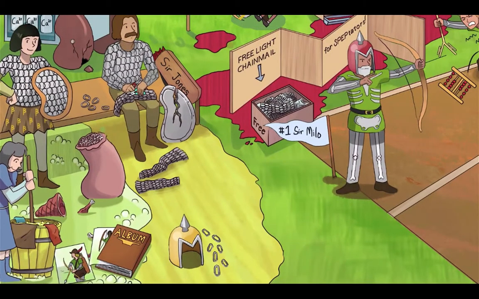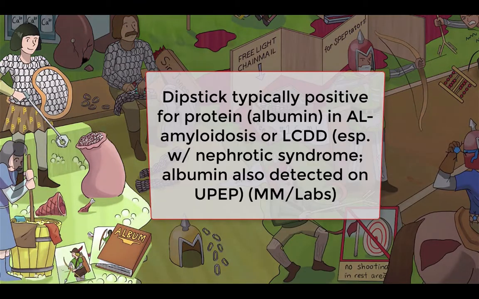Let's put this all together and diagnose a few of the renal syndromes we introduced earlier. First of all, rising creatinine should clue you into some kind of renal injury. On urinalysis, AL amyloidosis and light chain deposition disease typically present with a markedly positive dipstick for protein, which should be expected since both of these diseases cause proteinuria or even overt nephrotic syndrome. Most of this urinary protein is comprised of albumin.